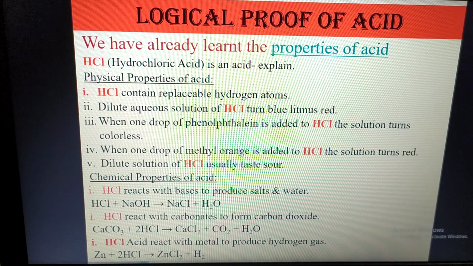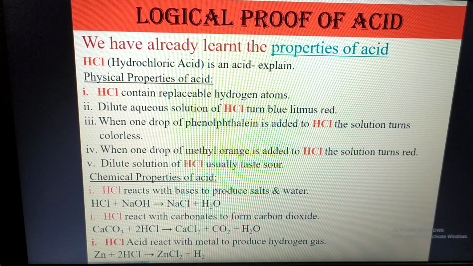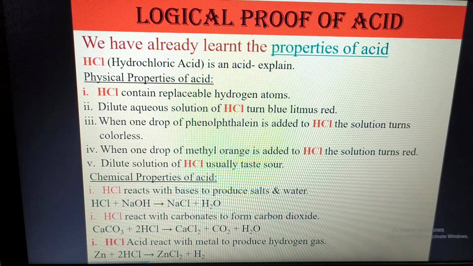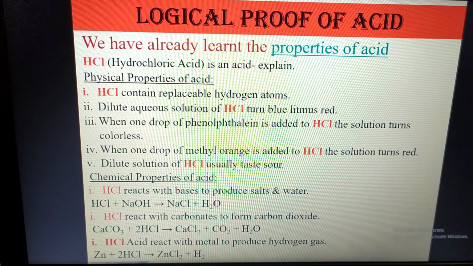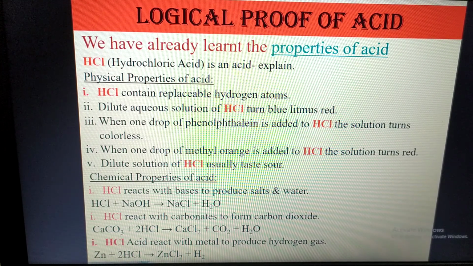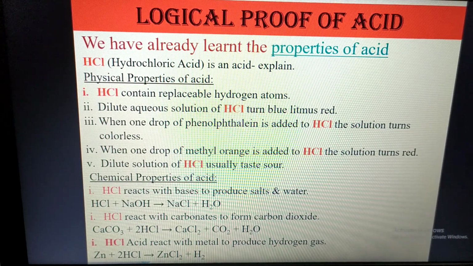It is written acid in the compound name. That's one point for sure. But as a student of science, you cannot tell like this. You have logic, and with logic you have to prove it, that's why there is logical proof.